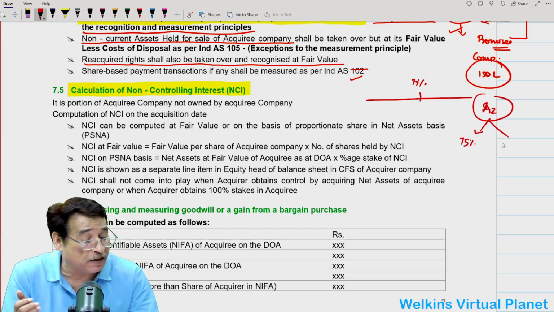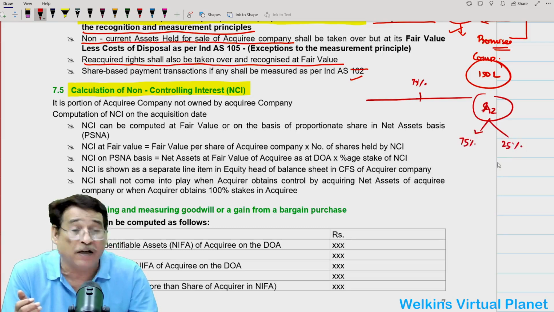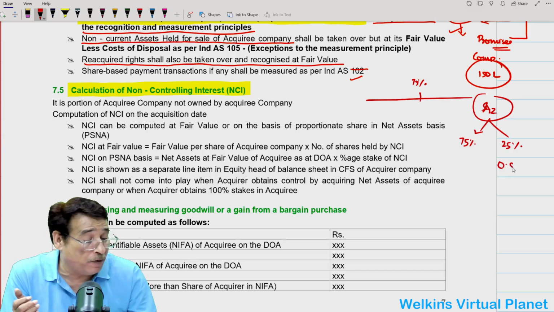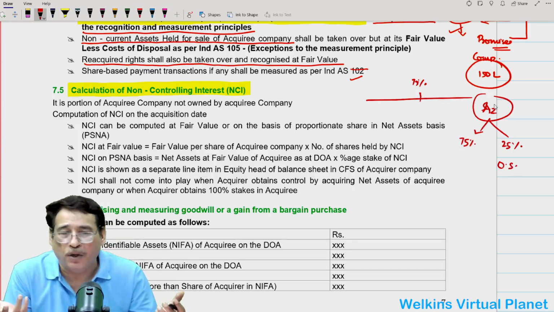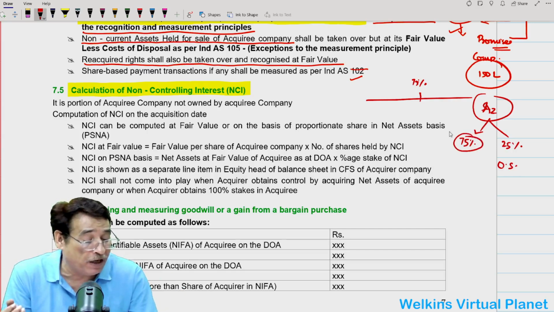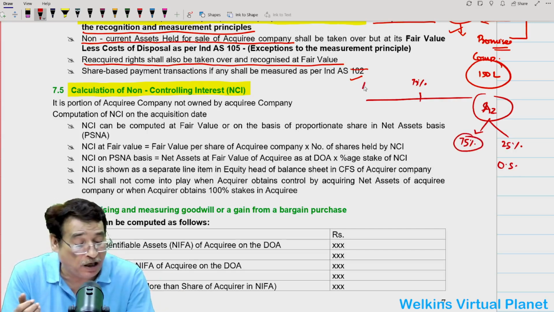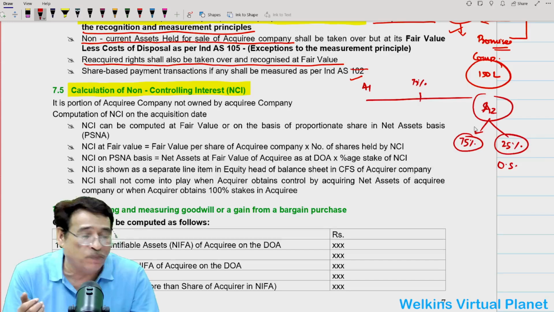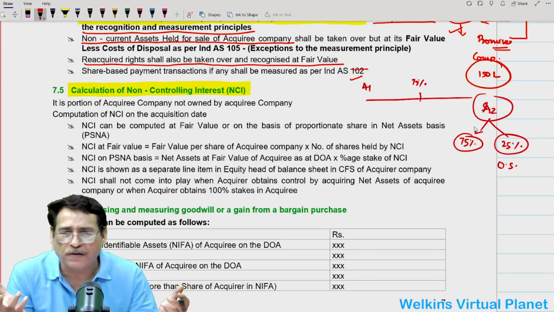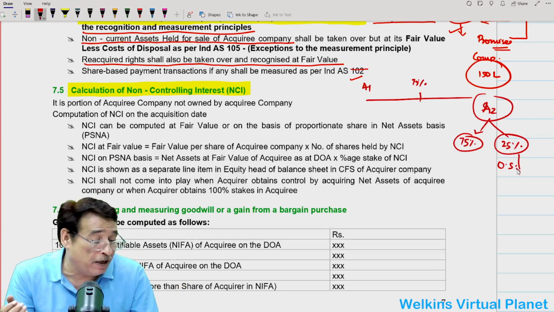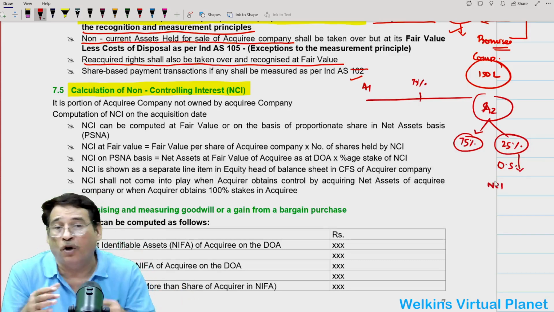So quite obviously 25% stake is in the hands of some other shareholders.